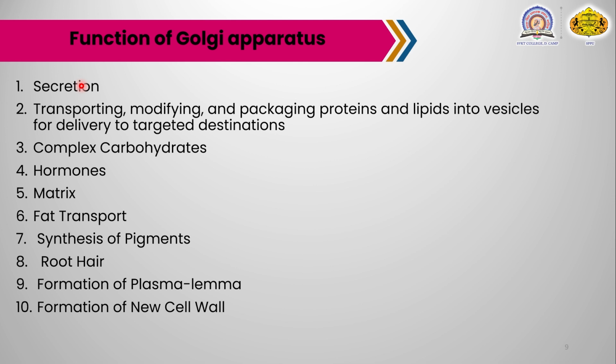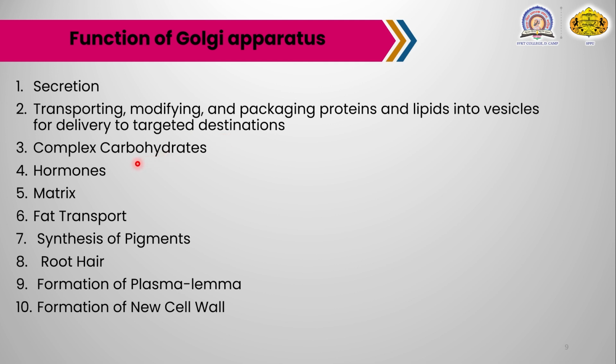These secretory materials were also studied in previous sessions like cell wall organelles. The next function is transporting, modifying and packaging proteins and lipid material into vesicles for delivery to targeted destinations.